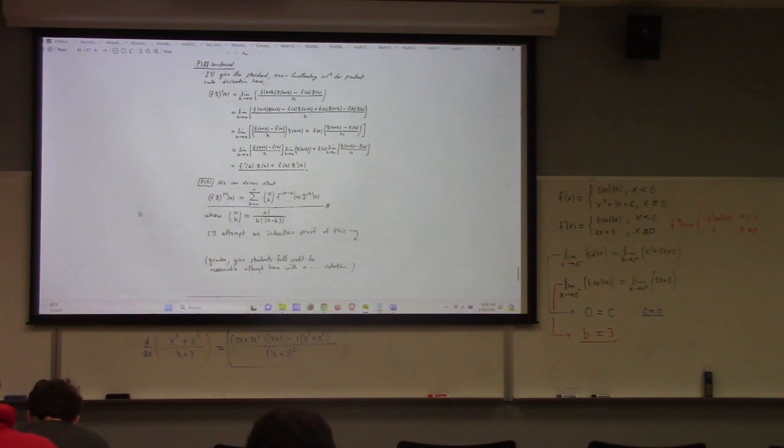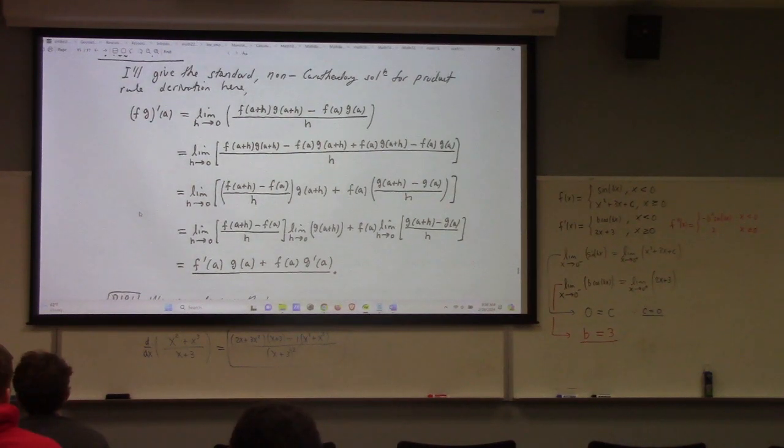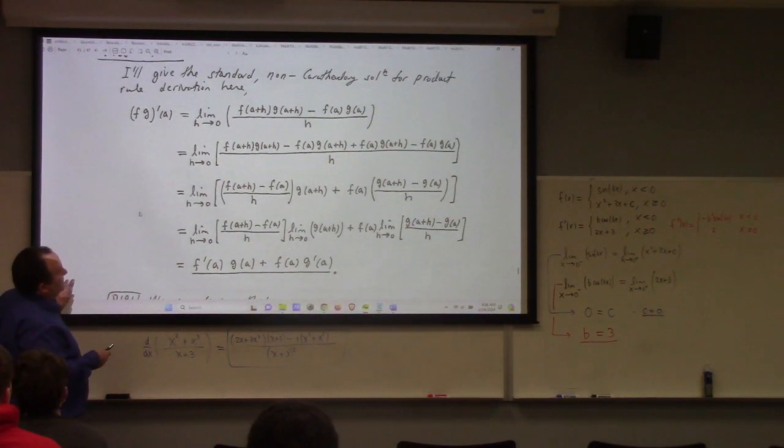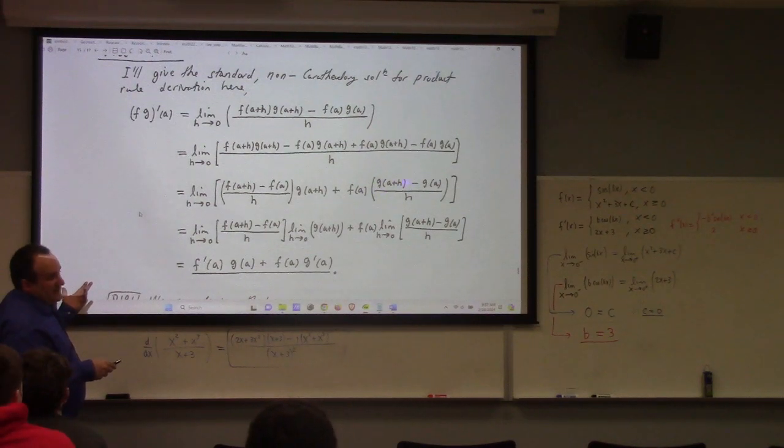So I gave an argument in class which I think is easier, but it's only easier to me because I am not afraid of the method of Carathéodory. To me, it's natural. To you, it might not be. And so for some of you, this is a more natural argument to prove the product rule, which is like the difference quotient for the product is the difference of the products at a plus h and a. And then there's a sneaky step, though. You add 0 strategically in order to create a difference quotient for f and a difference quotient for g, respectively here.